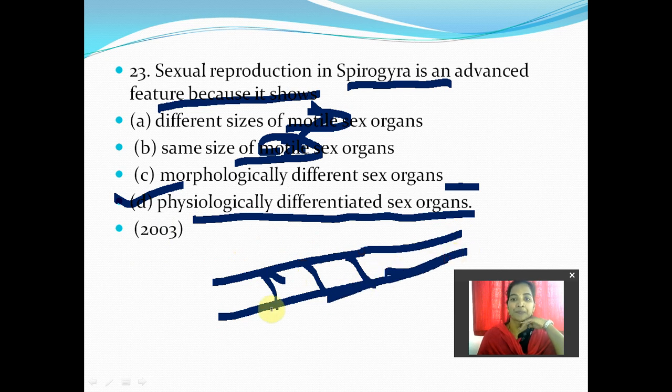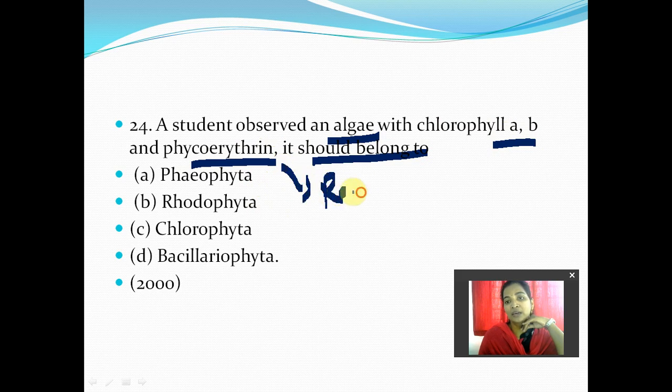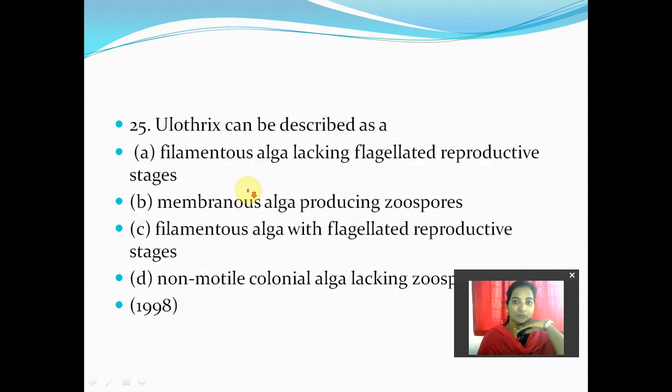Green algae. Next, 24th: a student observed an algae with chlorophyll A and B and also phycoerythrin. It should belong to which classification? Phycoerythrin generally shows the red color. Phycocyanin, if it is there, then it is a blue-green. So they are showing phycoerythrin, and at the same time chlorophyll A and also B. That means Rhodophyta members can also be considered. Next, A and D also will be present, students.